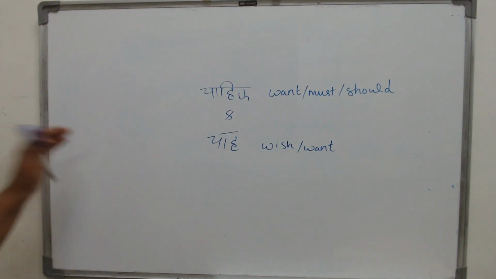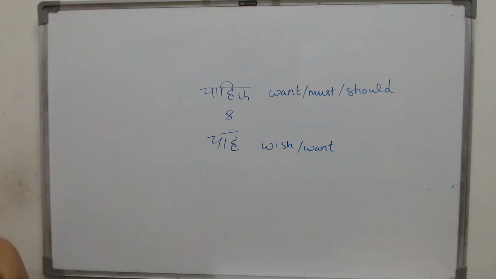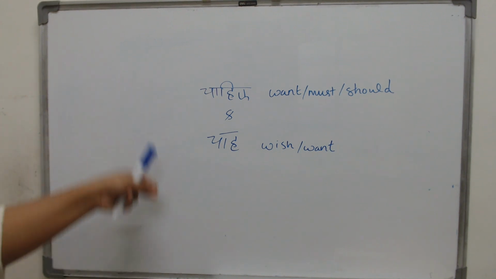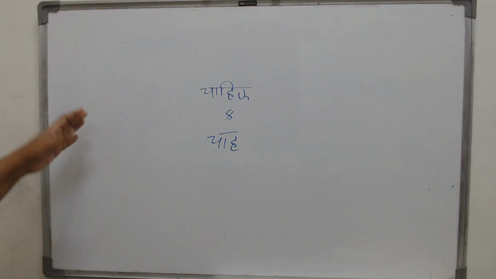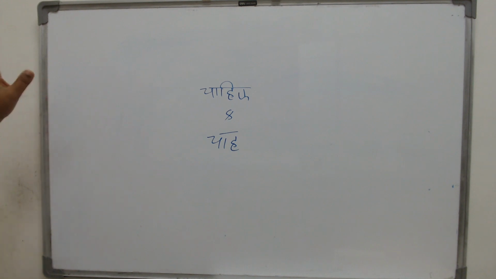With this we come to the end of this class. We learnt two words, chahiye and chah. Both of them mean want, but then they mean a lot of other things also. Chahiye means must and should, and chah means wish or to want. We saw how the rules are different when we use them. We saw how the structure of the sentence is different.